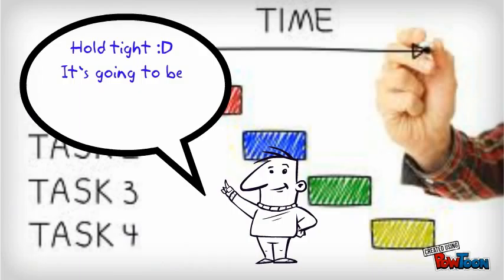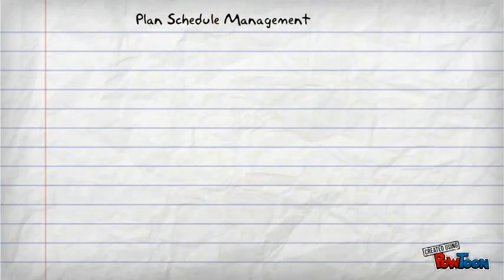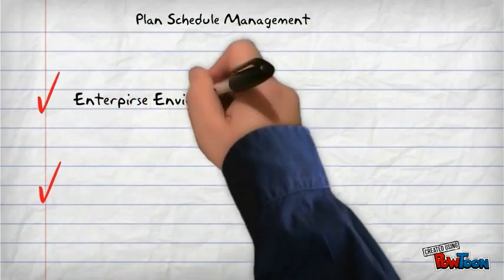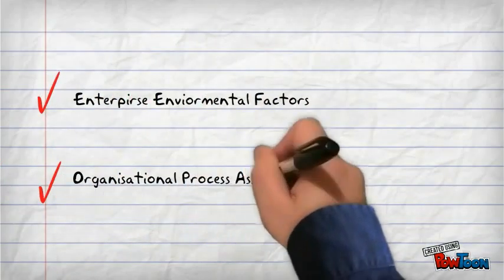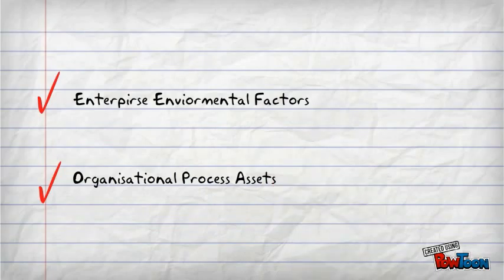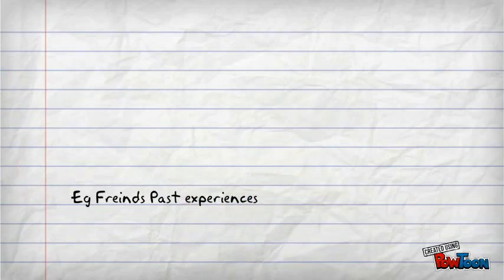Now we will show what he could have done. Assam should start with planning how to schedule. There are some environmental factors which can affect the different activities, as well as assets he can rely on to make the deliverables. An example of assets in this case can be the experience of friends, which in PMBOK can be noted as lessons learned under organizational process assets.